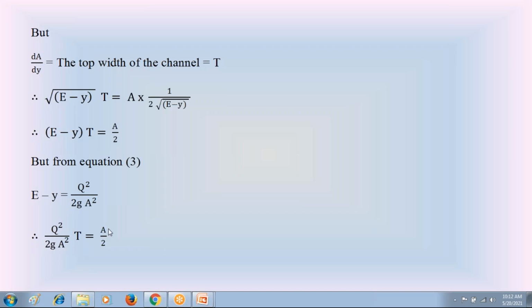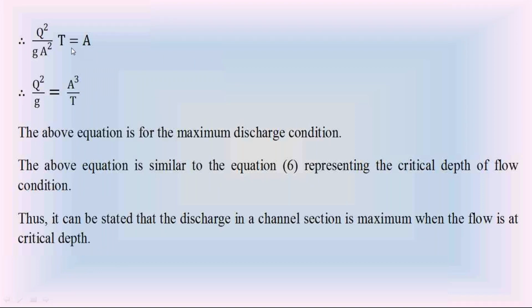Now check that modification in this equation. By cancelling that 2 on both sides, the previous equation becomes Q square divided by gA square into T is equal to A. Modify this equation slightly. Bring this A square to the right side.